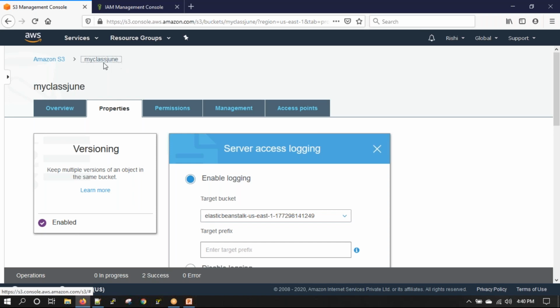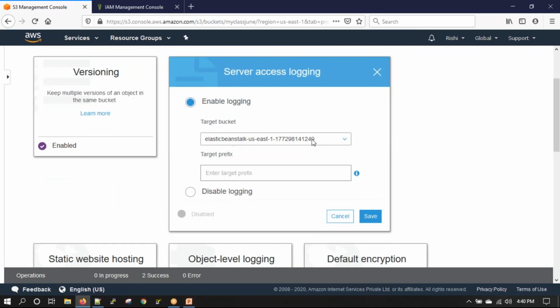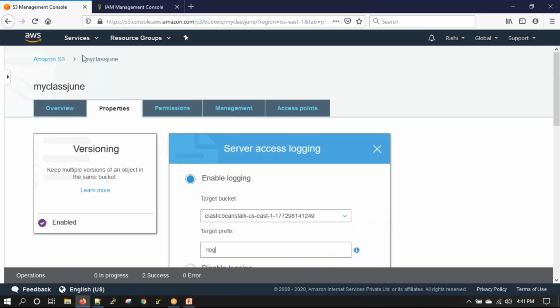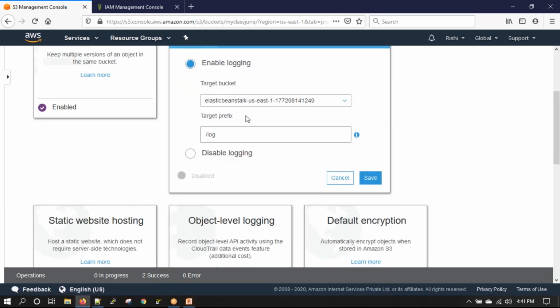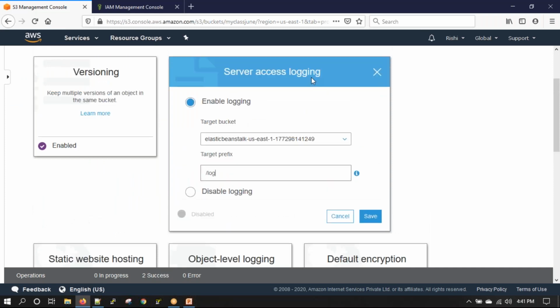All the logs generated for this bucket, I'm storing in this bucket, in a folder, I can say /log. Okay, and I can say save. So anything that happens now in this bucket, any call, any uploads, any downloads, any new additions, any listing, all that happens on this bucket generates a log, and that log will be pushed into this bucket.